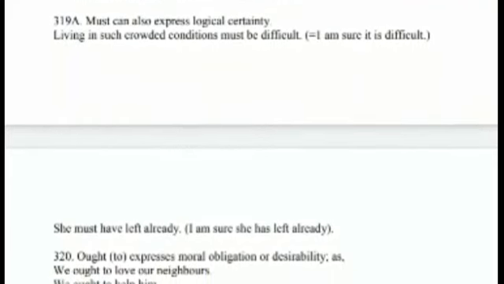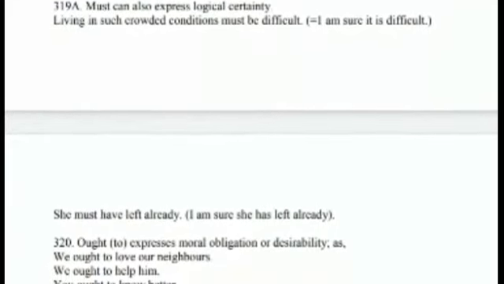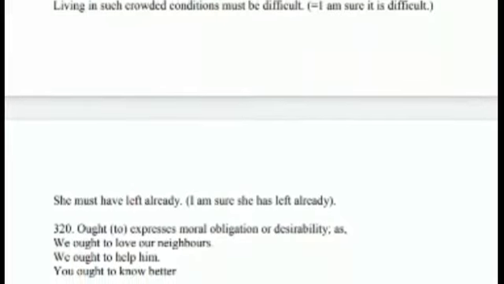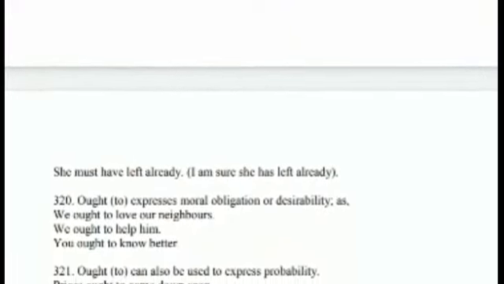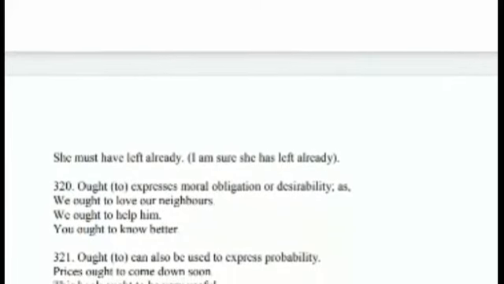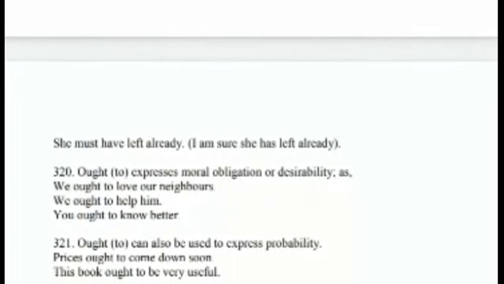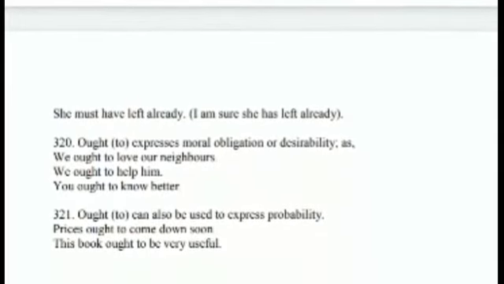Living in such crowded conditions must be difficult. Ought to expresses moral obligation or desirability. We ought to love our neighbors. We ought to help him. We ought to know better. Ought to can also be used to express probability. Prices ought to come down. This book ought to be very useful.